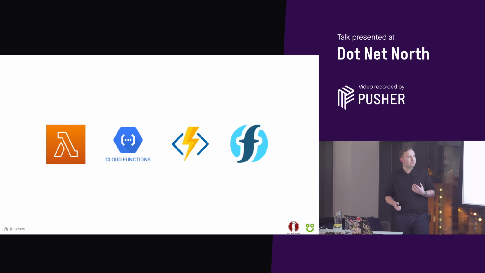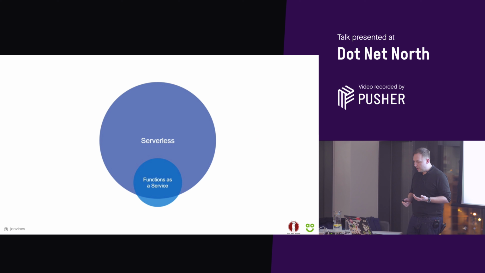Some of the most common functions as a service offerings out there are AWS Lambda on the left, your left, Google Cloud Functions, Azure Functions, and IBM functions as well. But there are also open source versions out there. If you like running stuff on Kubernetes, there's OpenWhisk. So you can put it on OpenWhisk, and if you've got an operations team that still like running Kubernetes and managing things on servers and all that kind of stuff, that's a really good option as well.